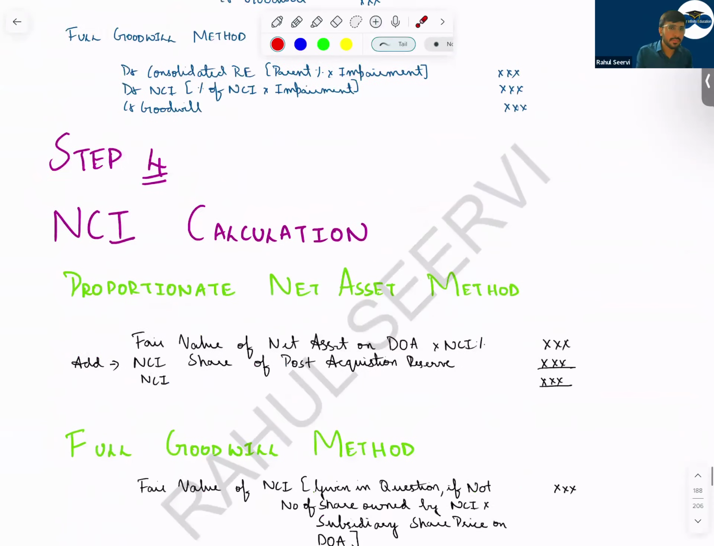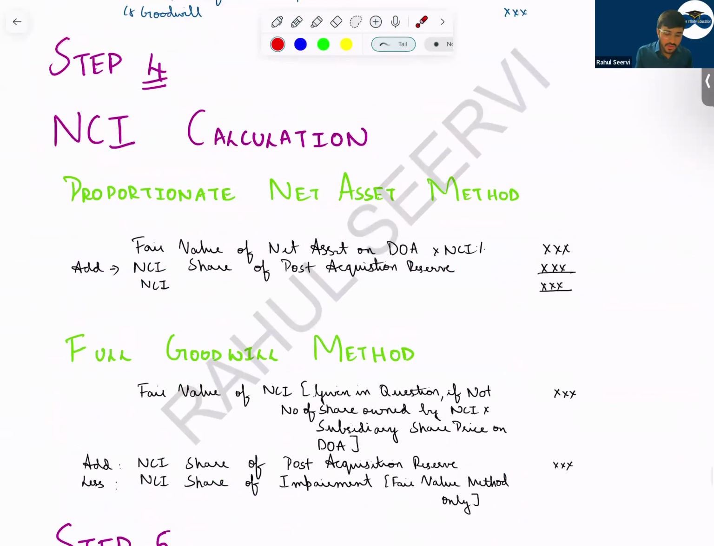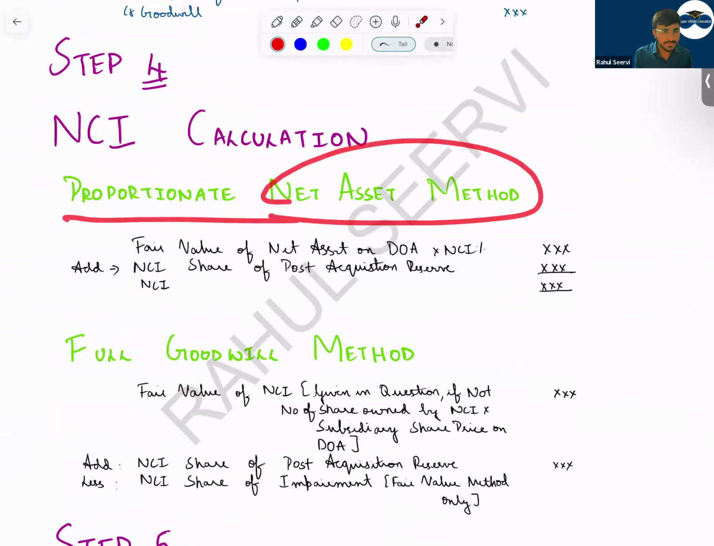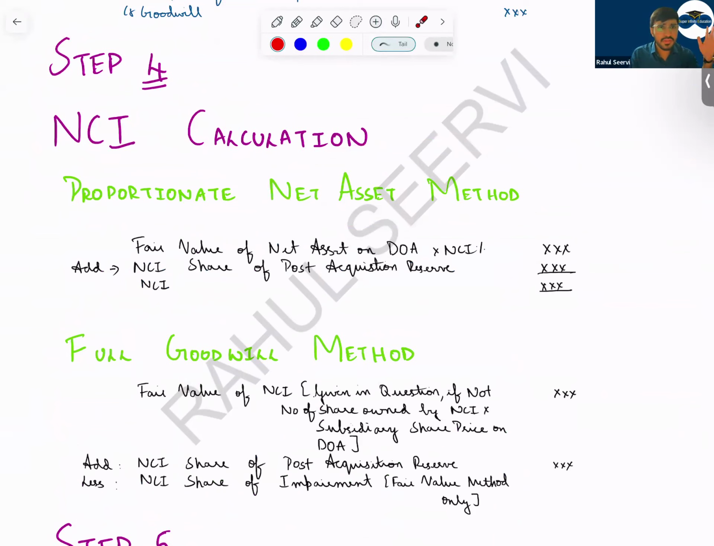Then step number 4. In step number 4, we do what? NCI calculation. In proportionate net asset method, what we do, we take fair value of the net asset on the date of acquisition into NCI percentage, then add NCI share of post acquisition profit. How do we get this? This we'll get in step number 2. Now understand, here what I mentioned, post acquisition reserve. So both revaluation surplus, if a subsidiary company has a revaluation surplus once we acquire, that revaluation surplus will be allocated to parent and NCI.